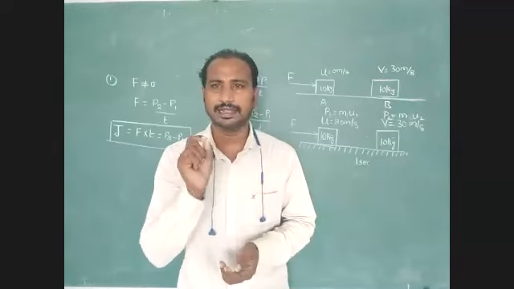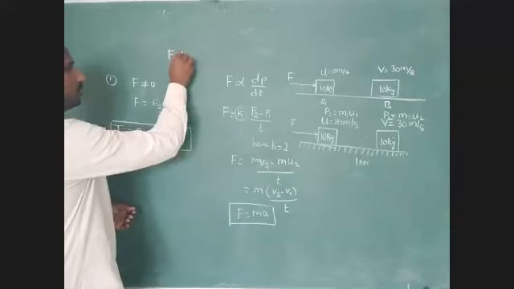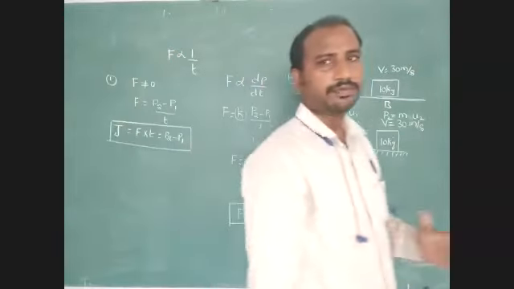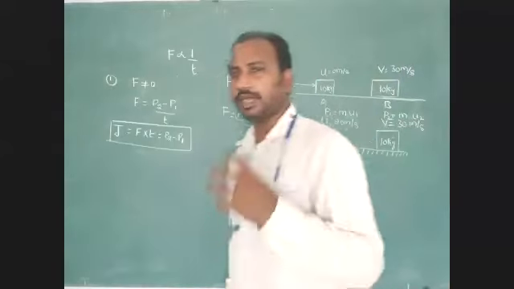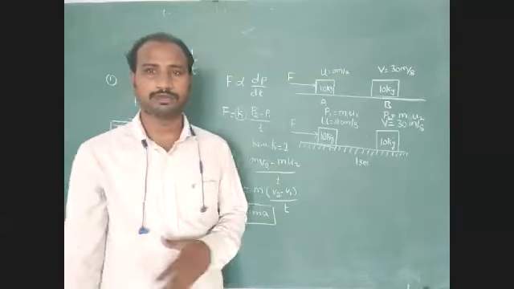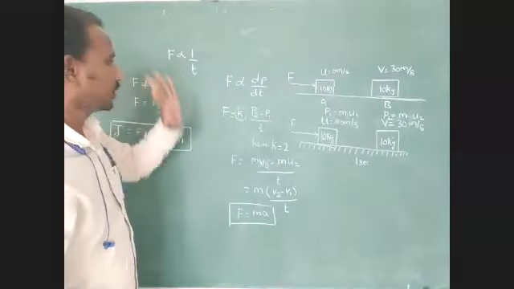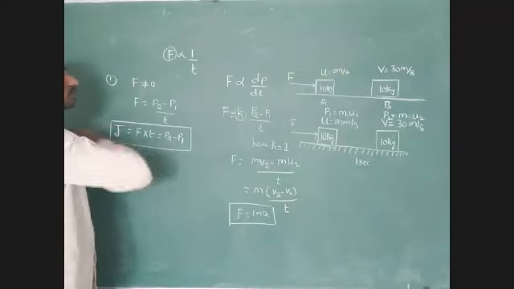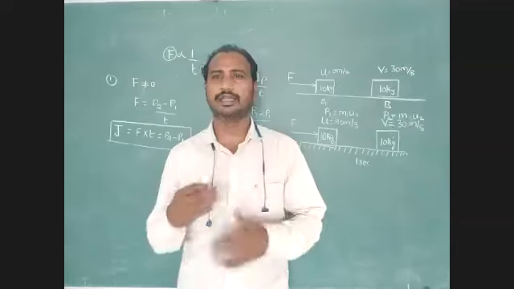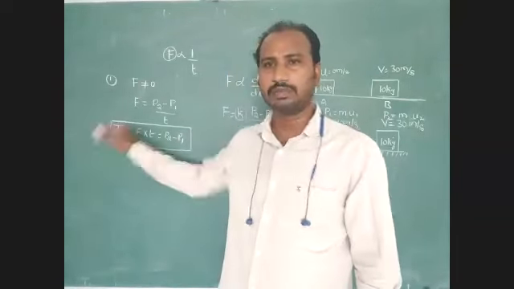So here we have to identify the condition: external force is inversely proportional to time. F is inversely proportional to time. We have to reduce that time interval, then we get a large amount of effective force. The applied external force is the same, but the time interval we have to reduce. Then you can get that large amount of effective force, and that large amount of effective force is nothing but impulse.